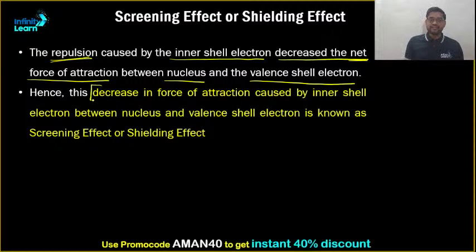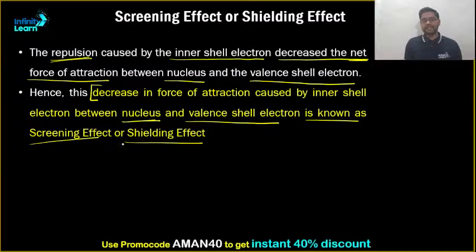Hence, the decrease in force of attraction caused by inner shell electrons between the nucleus and valence shell electron is known as the screening effect or shielding effect. Clear? So this is the concept of screening effect or shielding effect.